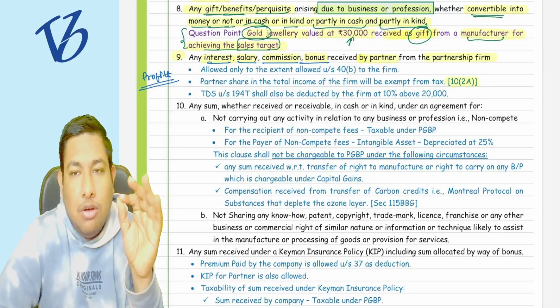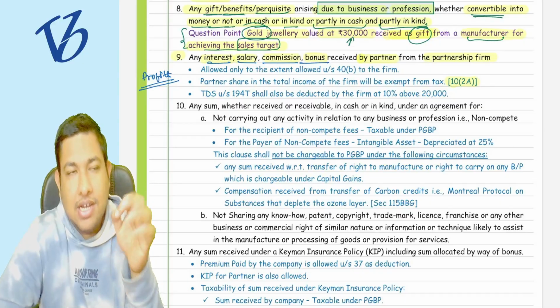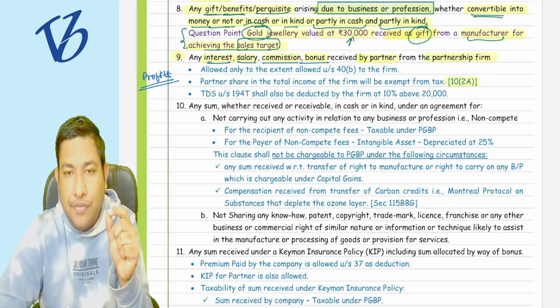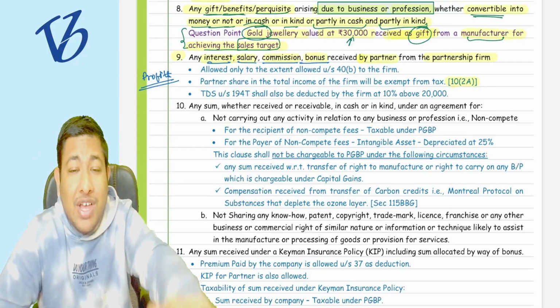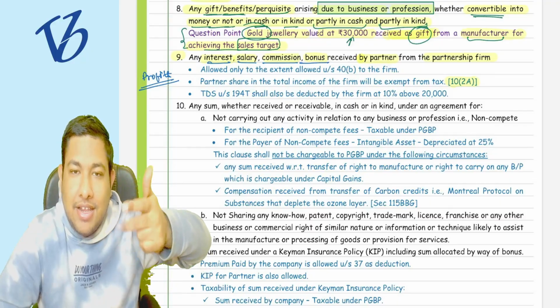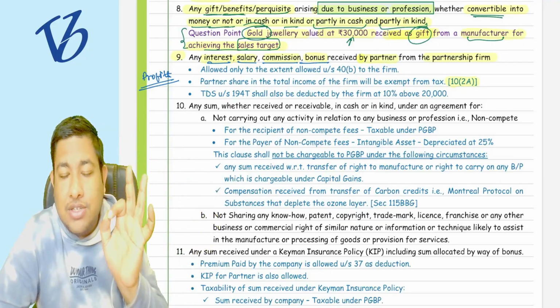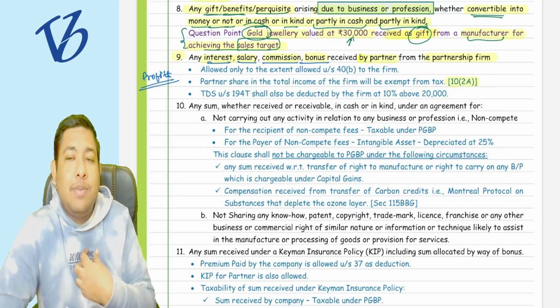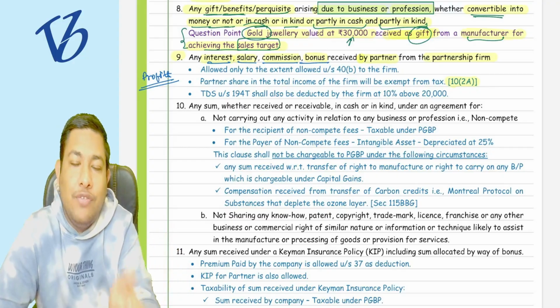As of now, just listen to me very carefully: section 10(2A) came into picture, which says that any part of the profits received by a partner from a partnership firm is exempt. Interest, salary, commission, and bonus will be taxed under the head of PGBP in the hands of partners. Only the part of the profit that is received by the partner from the partnership firm is exempt.